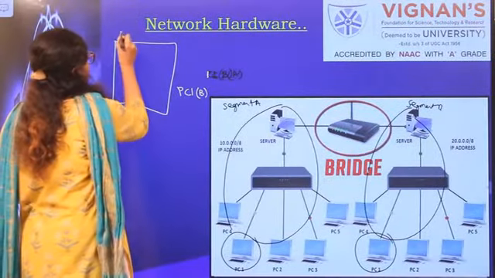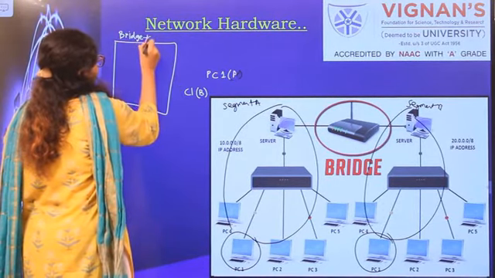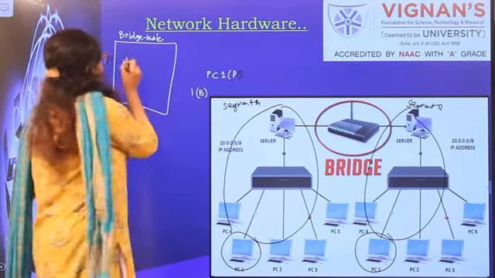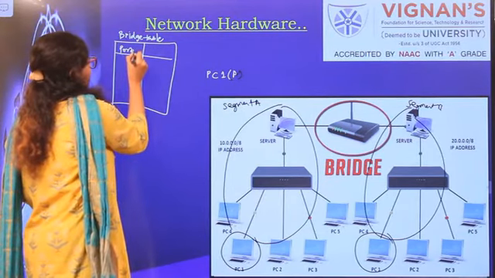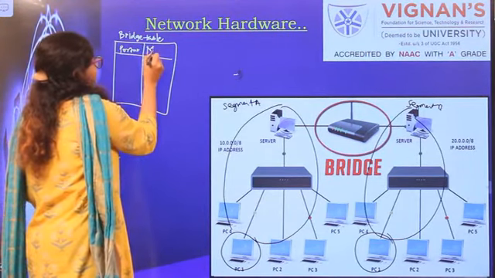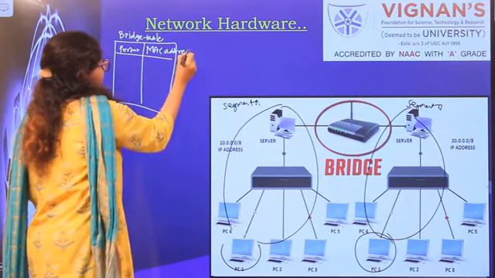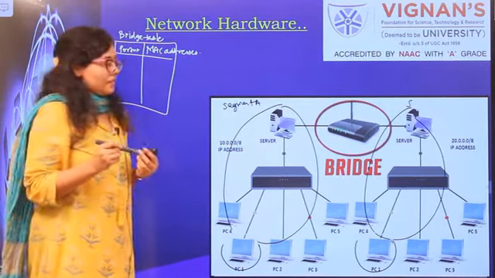In the bridge table, you have got port numbers and MAC addresses of the devices. MAC address is basically the physical address of the device.